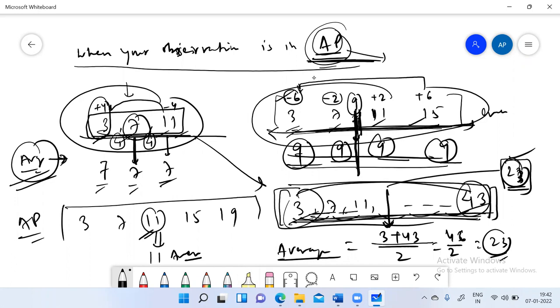Okay. So now let's discuss some interesting cases here with the same example.